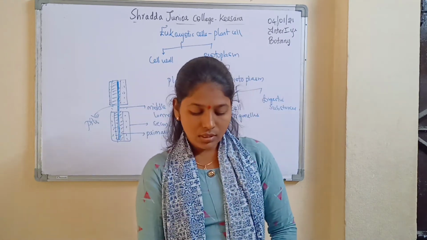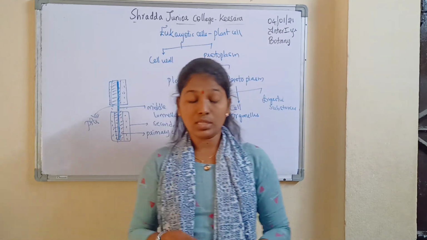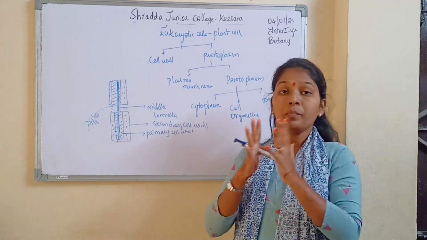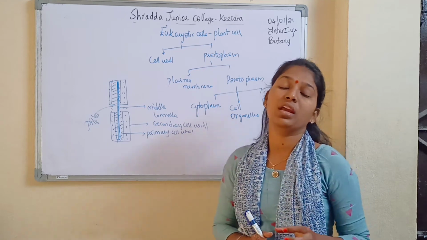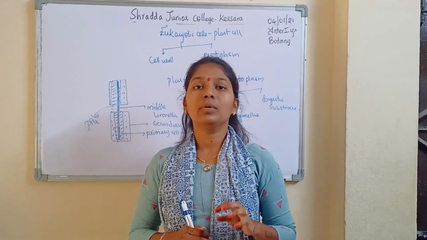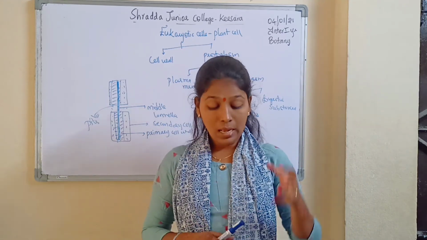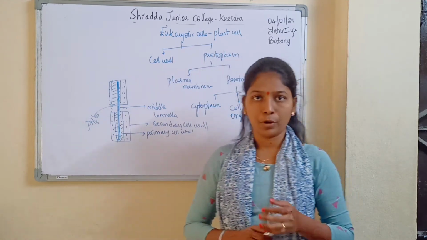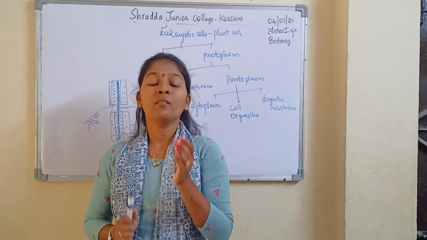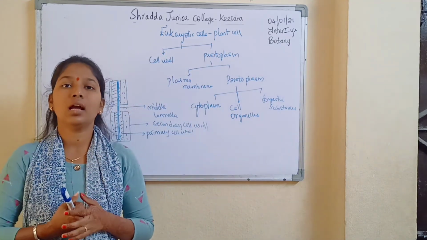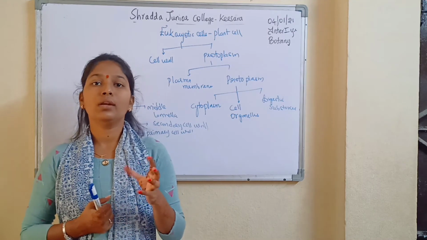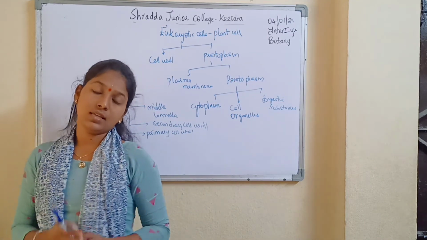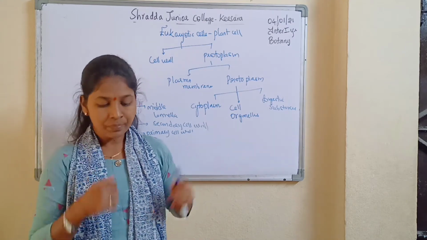Okay, so this is all about the cell walls, and there are certain extensions. In the middle of the cell wall, some cytoplasmic extensions occur. Those cytoplasmic extensions give rise to the plasmodesmata. It is helpful for intercellular transport. Its function is to help with intercellular transport, that is, the exchange of gases. It is used for the exchange of gases.